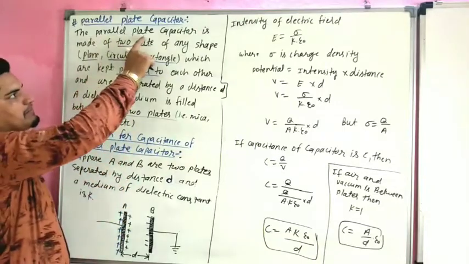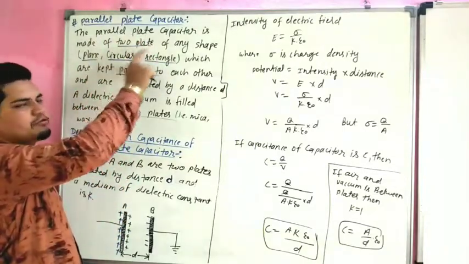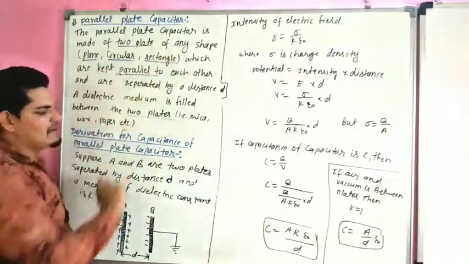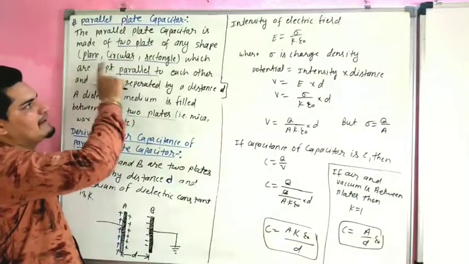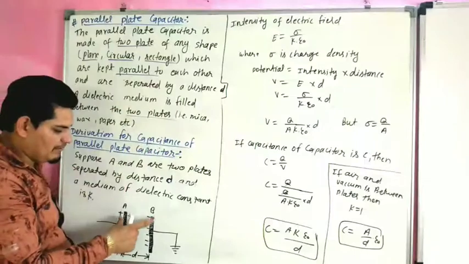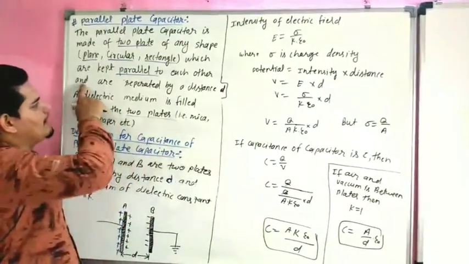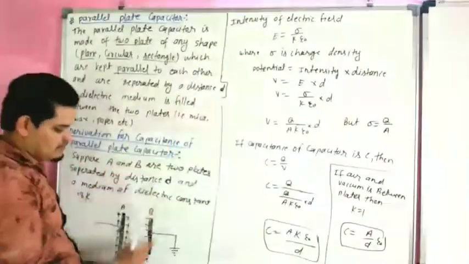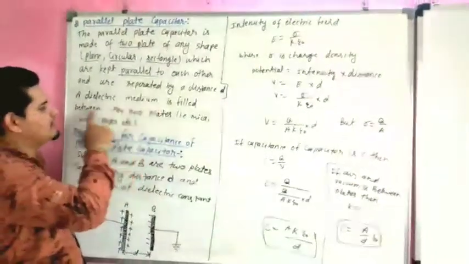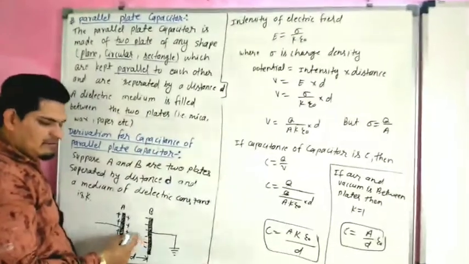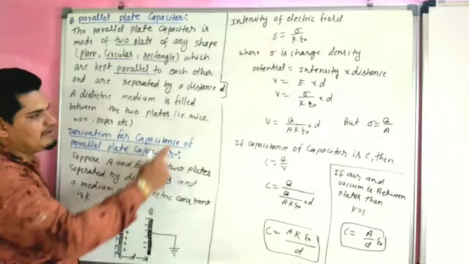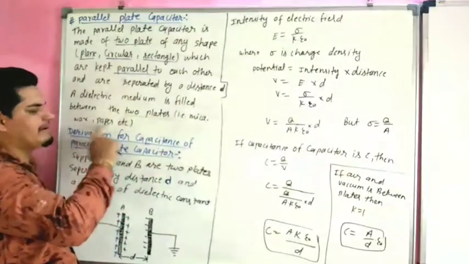So the parallel plate capacitor is made up of two plates. It is made up of two plates A and B of any shape. Shape may be circular, plane, rectangle, which are kept parallel to each other. Both are parallel to each other and are separated by distance d. The distance between two plates is d. A dielectric medium is filled between two plates. The medium will be mica, wax, paper.